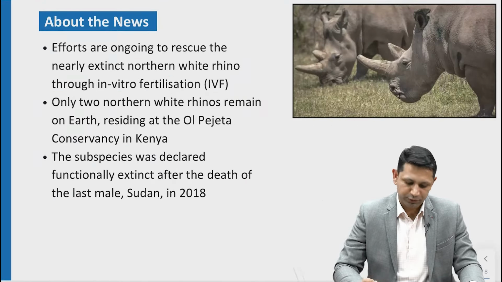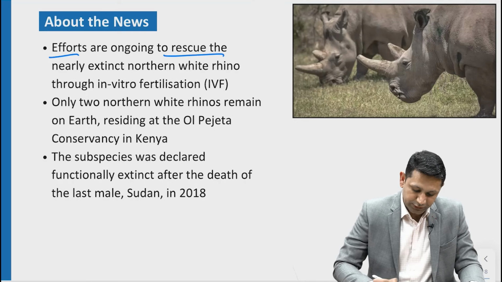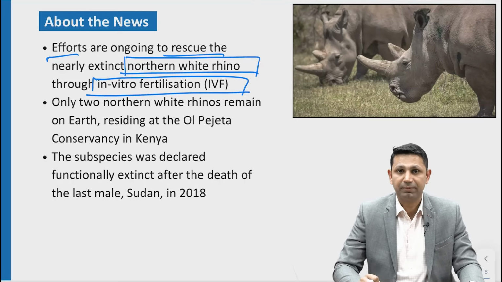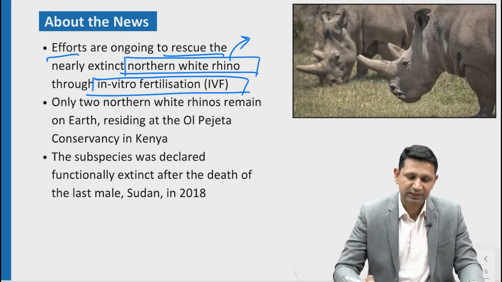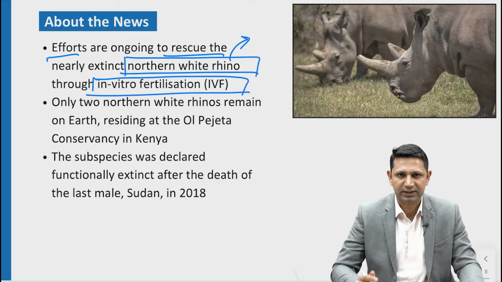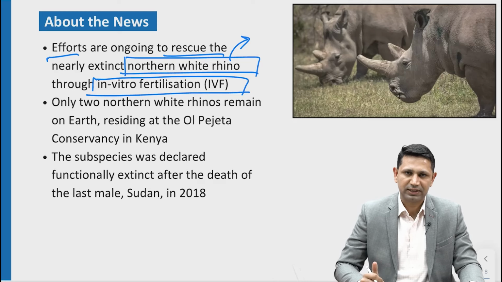Now something about the news. Efforts are going on to rescue the nearly extinct northern white rhino through in vitro fertilization. So these two terms will become important for you. You should know what is the status of the northern white rhino. Secondly, you should know what is in vitro fertilization. That is being taught to you in your general science classes.